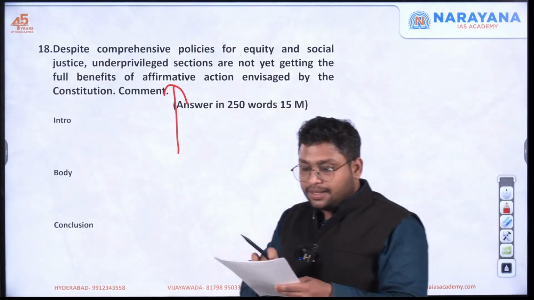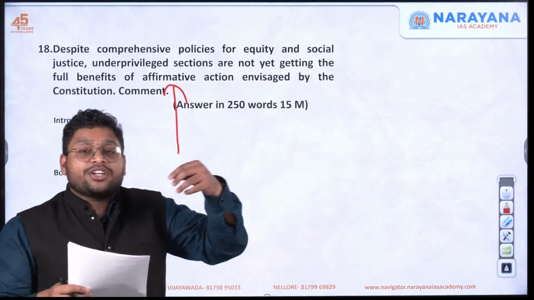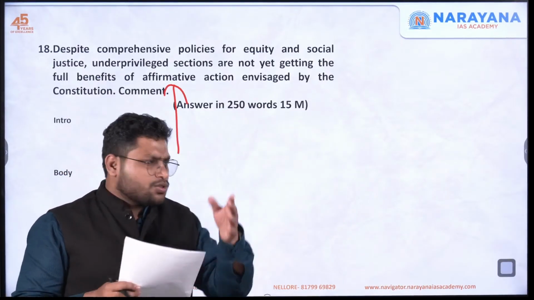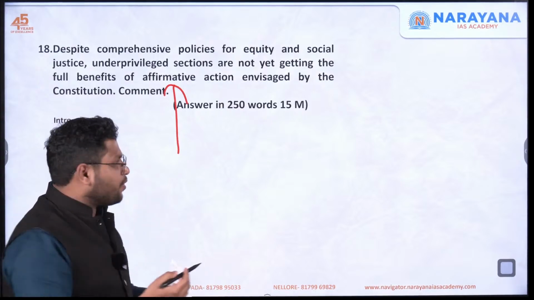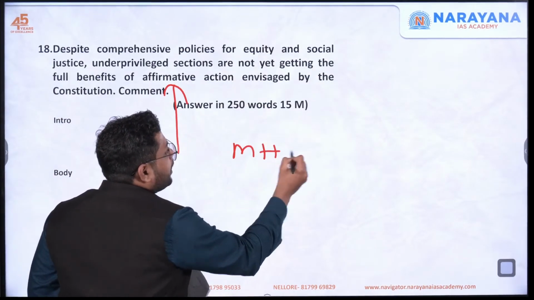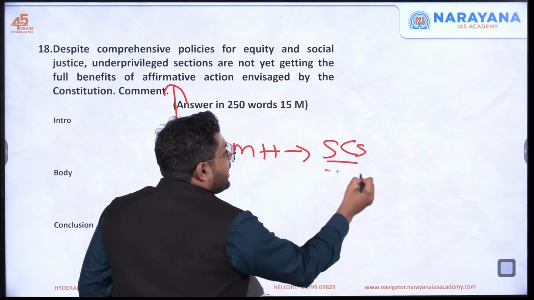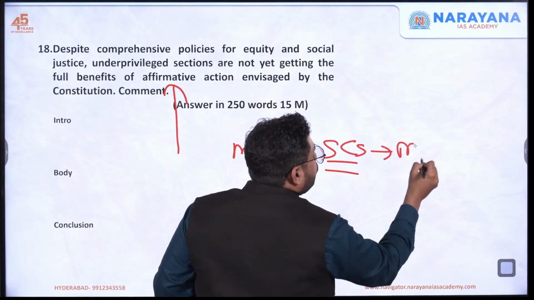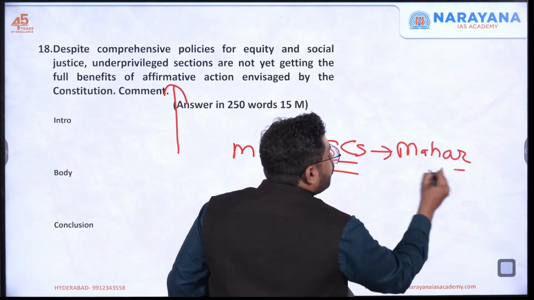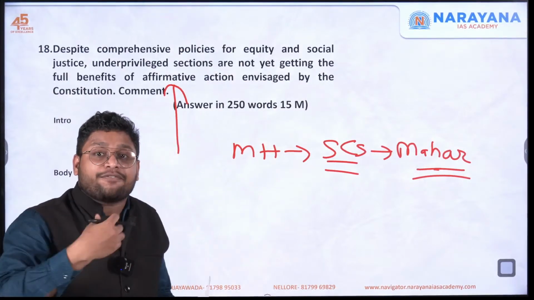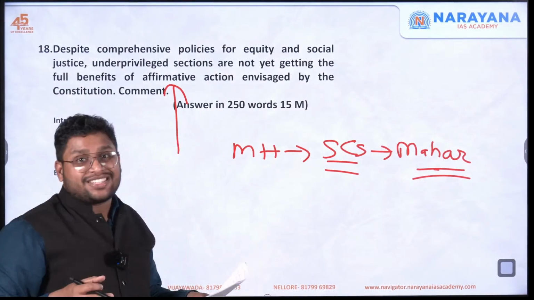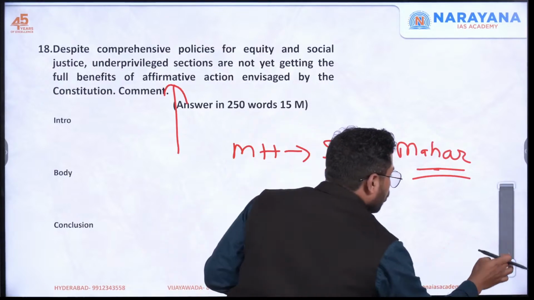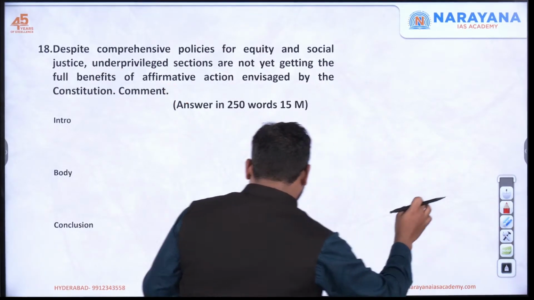For example, this subgrouping, the affluent sections taking benefit out of it. So even some data could be quoted. For example, if you talk about Maharashtra, in Maharashtra there are many SC caste groups, but out of them we will see the Mahar group being relatively more affluent as compared to other SC groups. So this is how you can show the data, or some example can be quoted.